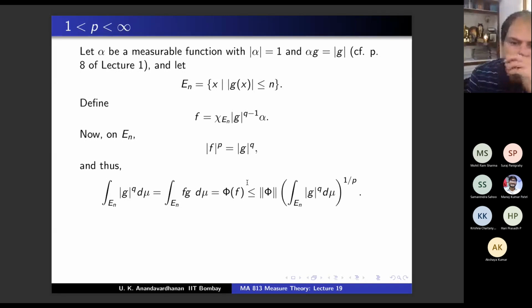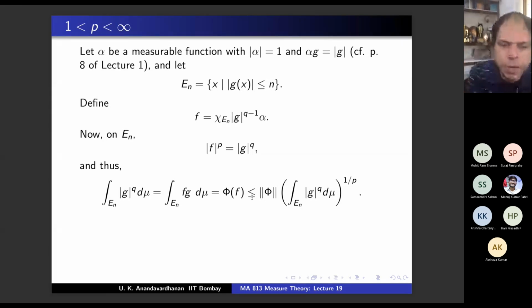Okay. So these two are equal whenever f is in L infinity. And that is less than or equal to the operator norm of phi. Phi is on L^p. So if f is in L infinity intersection L^p, then I can apply this, right?